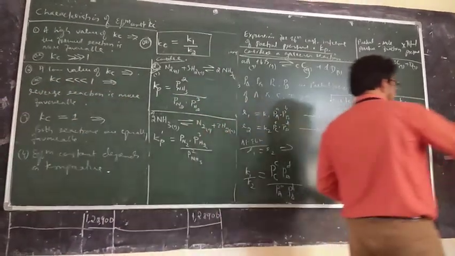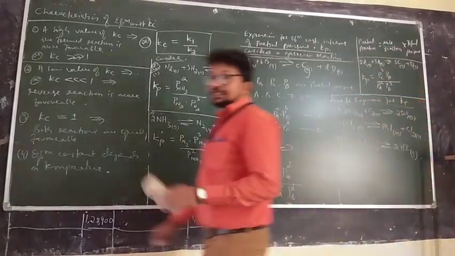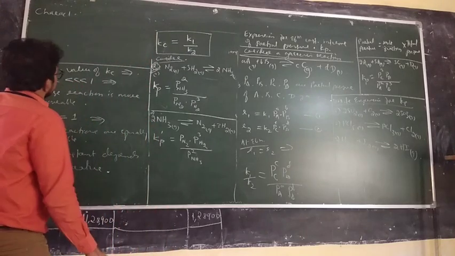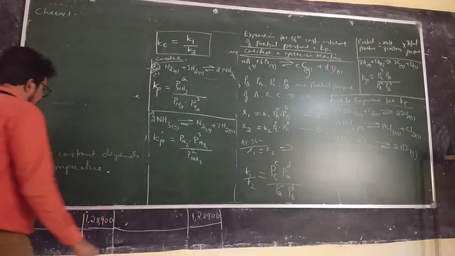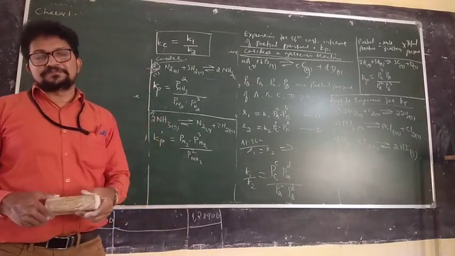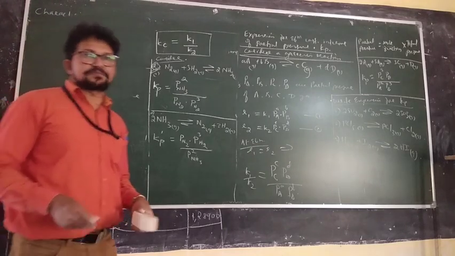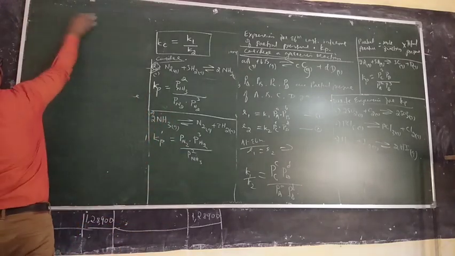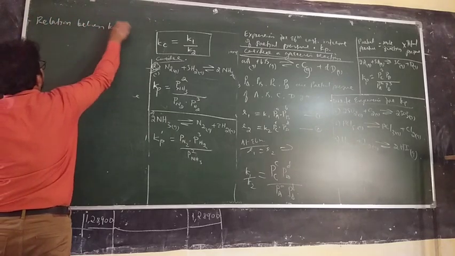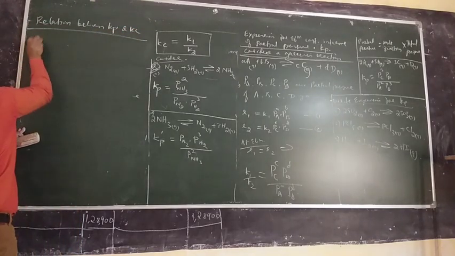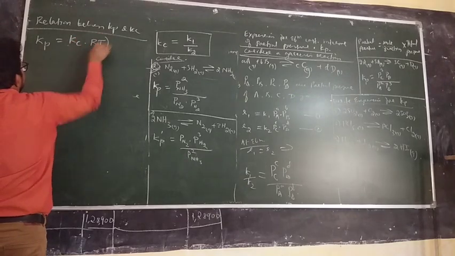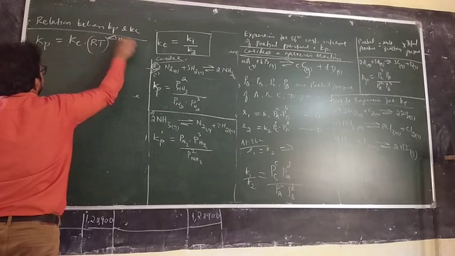Yes. Now I will not derive, but I will write the relation between Kp and Kc. Please note, students. How it comes and all is not necessary to know. That is derived from PV equal to RT, which you have learned from the States of Matter chapter. So the relation between Kp and Kc is this equation: Kp is equal to Kc into RT to the power delta Ng.